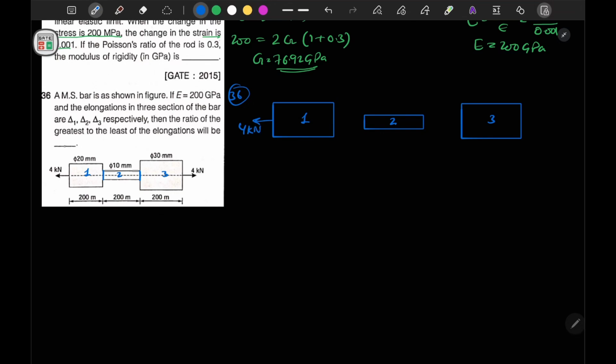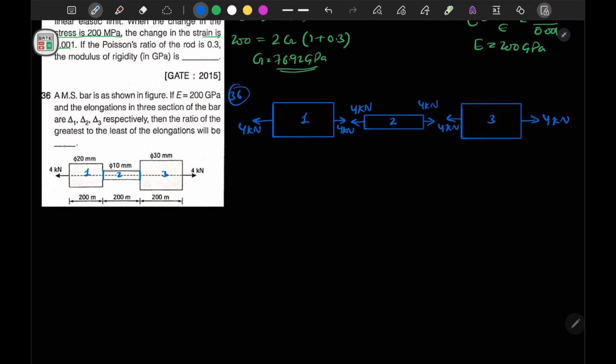So here also it should be 4 kilonewton, and since there is no load acting on this intersection, in this section also this should be 4 kilonewton, such that the net load at this point is 0. Similarly, here it is 4 kilonewton, so this should be 4 kilonewton. Now here this should also be 4 kilonewton, and here it is given as 4 kilonewton. Okay, so your system is completely balanced now.